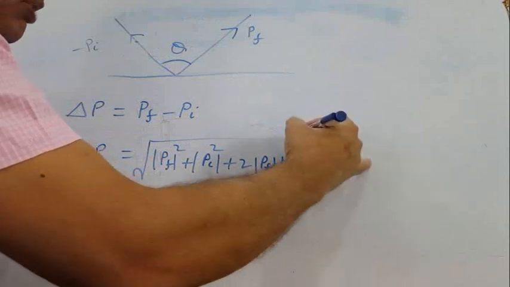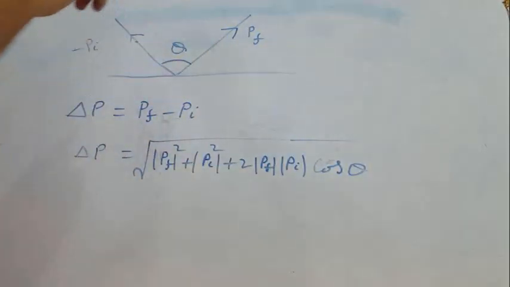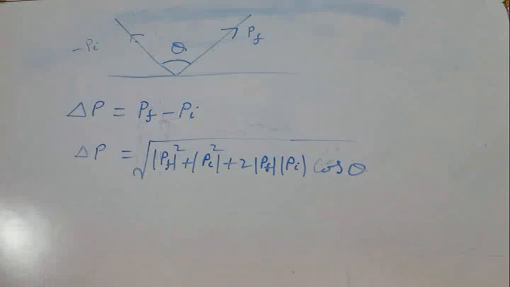That is A square plus B square plus twice AB cos theta, where theta is the angle between these two vectors, or you can say between the initial and final momentum.